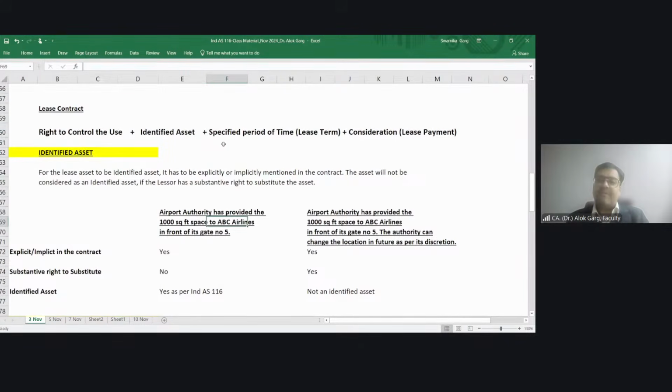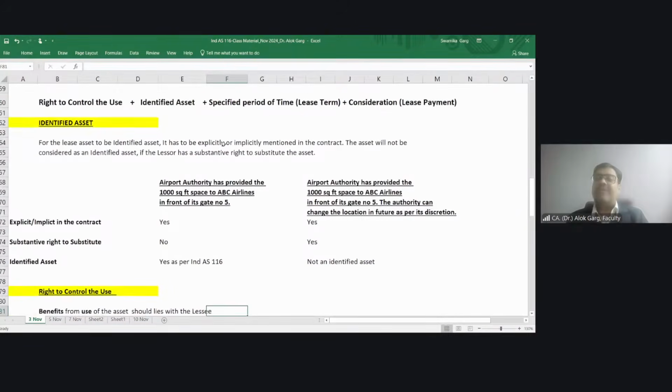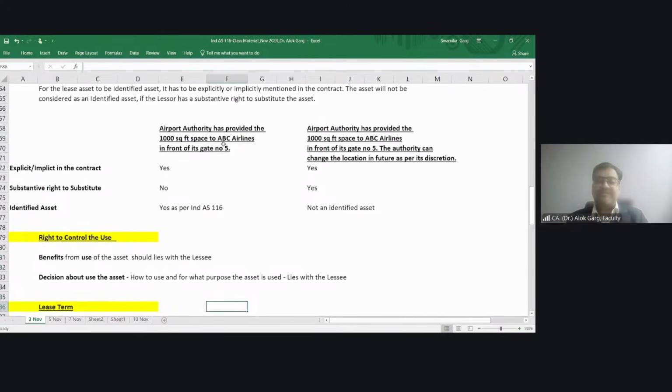Tell me, what are the four key ingredients of lease term? Tell me. What is meant by lease term? What is meant by lease term?